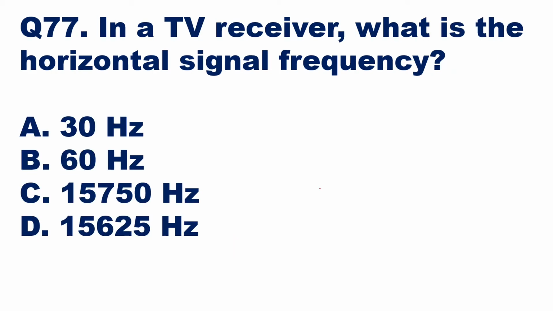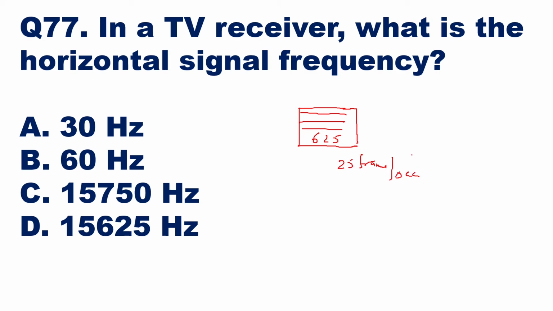Then we'll go to the next question, question number 77. In a TV receiver, what is the horizontal signal frequency? If you want to know the horizontal signal frequency of the system, then we should first know how many lines are there per frame. Per frame you will be having horizontal lines like this. This is the first line, second line, third line. Like this, we'll be having 625 lines. So per frame is 625 lines, and we have 25 frames per second.